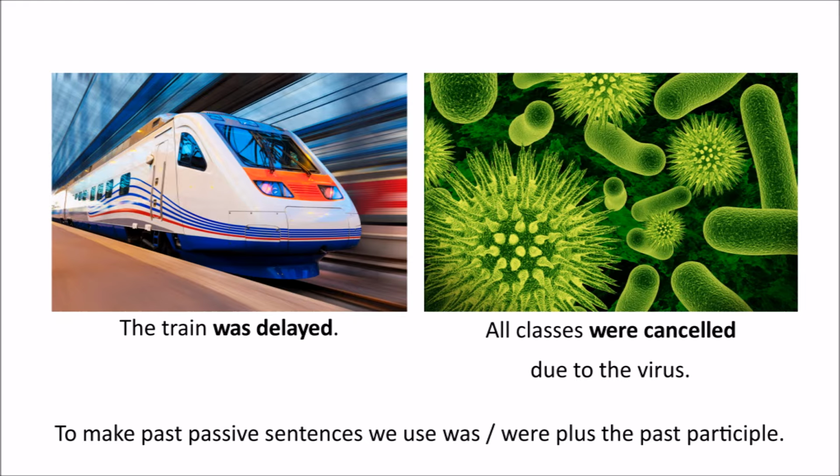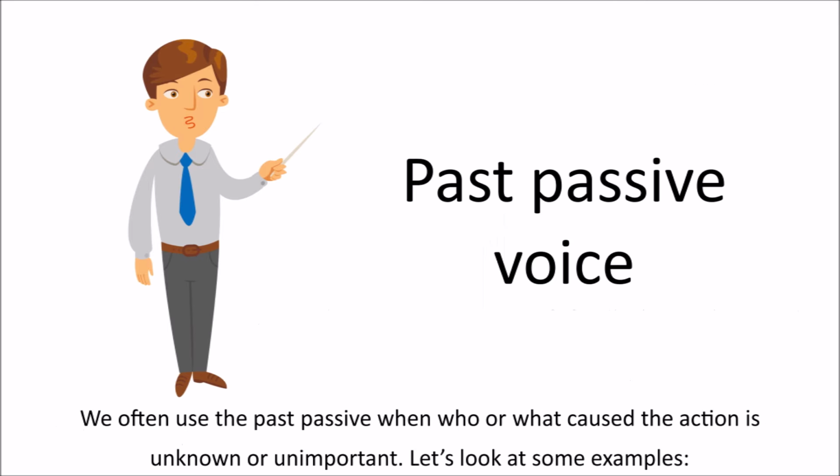To make past passive sentences, we use was, were, plus the past participle. The train was delayed. All classes were cancelled due to the virus. We often use the past passive when who or what caused the action is unknown or unimportant. Let's look at some examples.